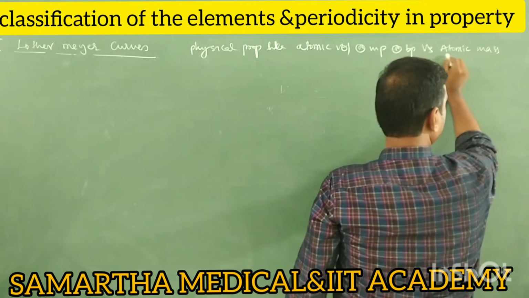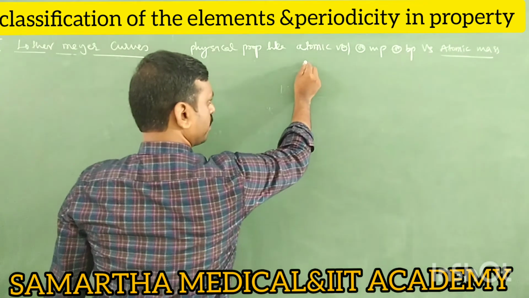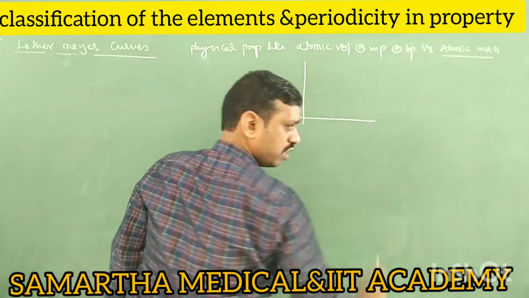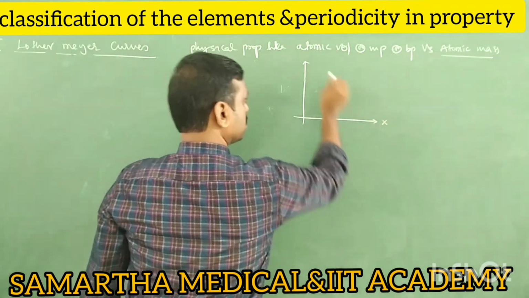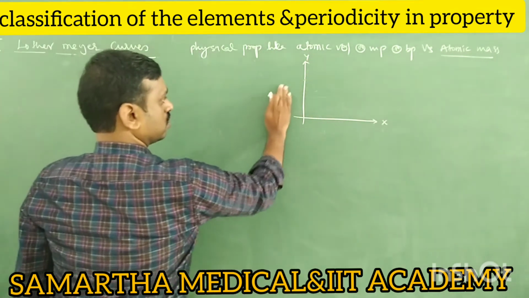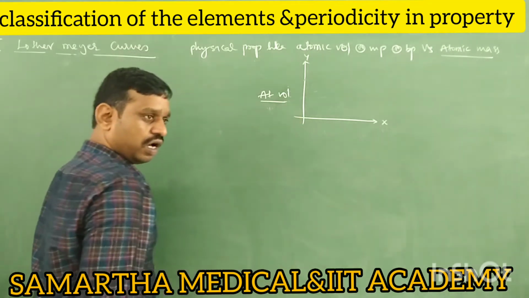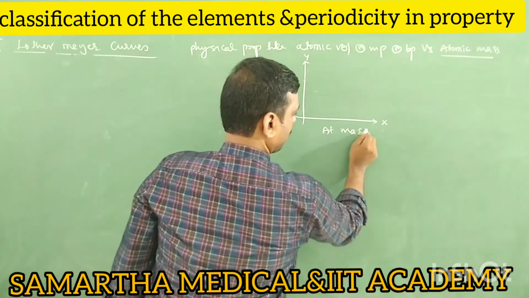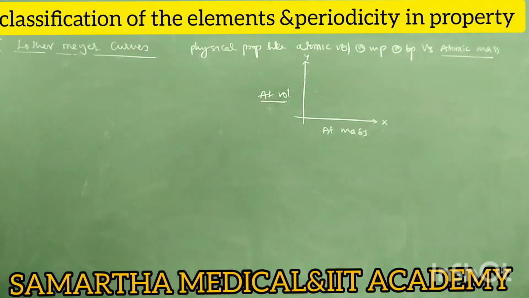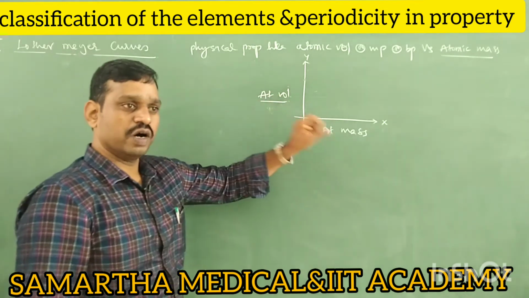Remember, it is important, it is atomic mass. You can imagine it like this: take a graph. On the y-axis they have taken atomic volumes, on the x-axis atomic mass. So Lothar-Meyer plotted the graph between atomic volume versus atomic mass.